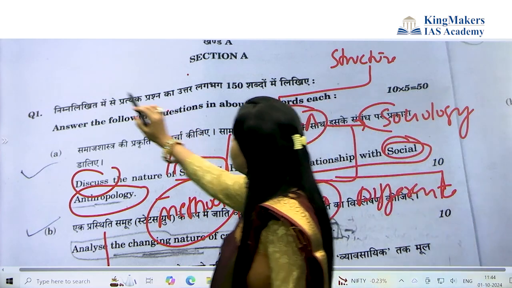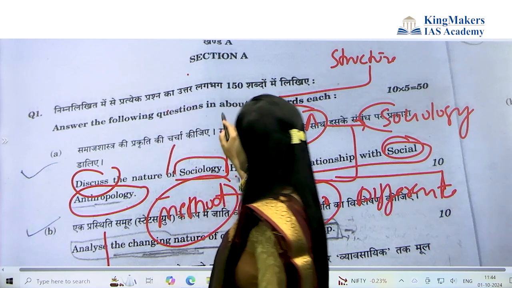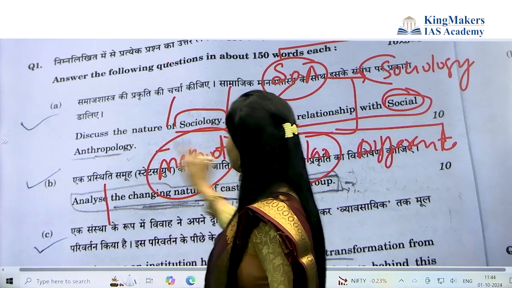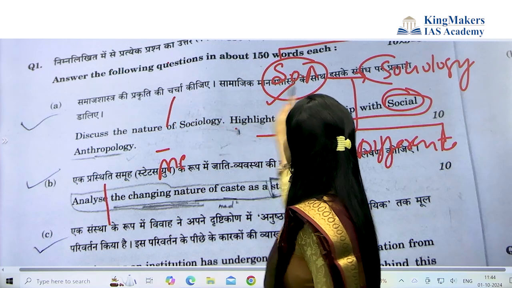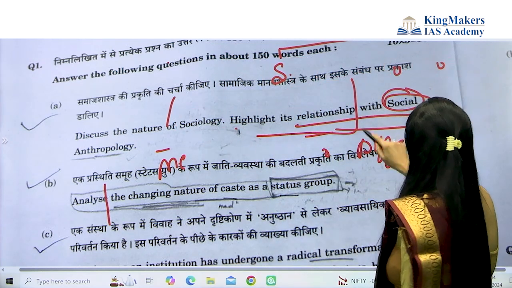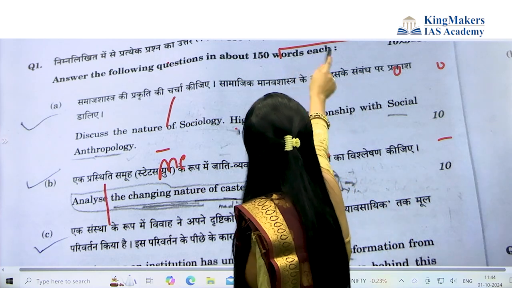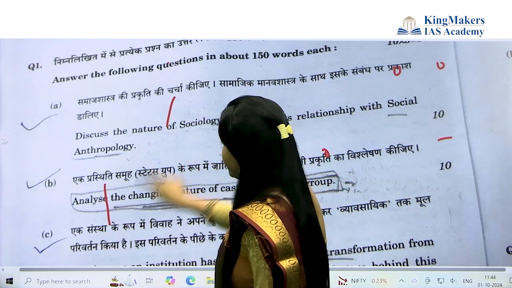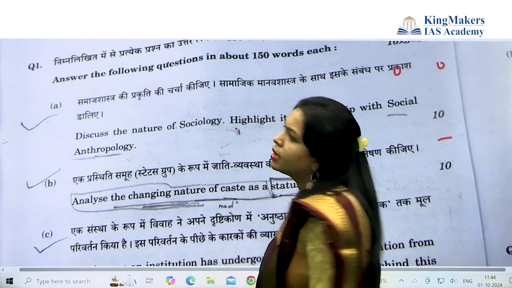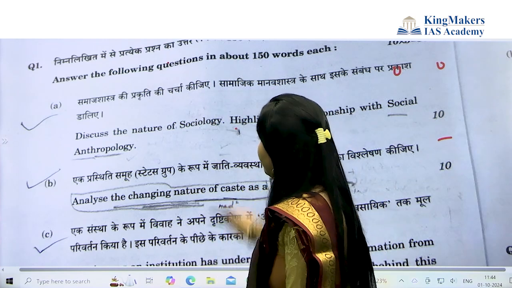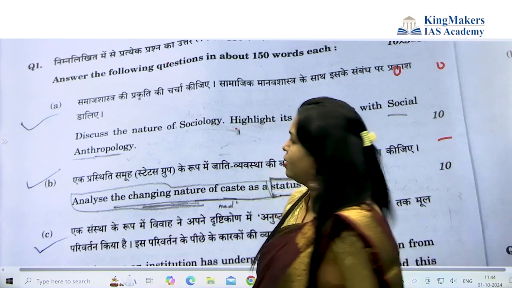Okay. Next question. Again, you can give an idea or example of connecting social anthropology and sociology. You can say maybe the ethnicity or the tribal society. It gives a connection between sociology and social anthropology. Okay, so I hope it was easy.